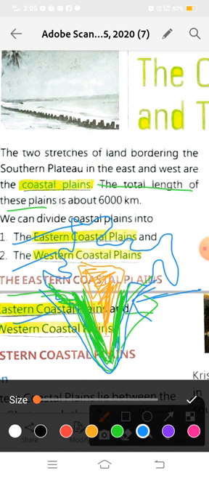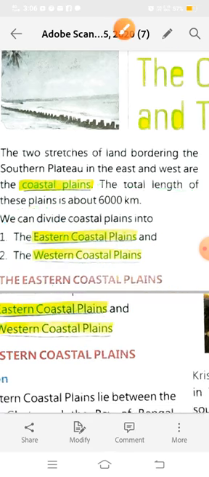Okay, so as we can divide it, the coastal plains into two parts: eastern coastal plains and western coastal plains. In the east, on the right-hand side, we have the eastern coastal plain, and on the left, the west side, we have the western coastal plains.